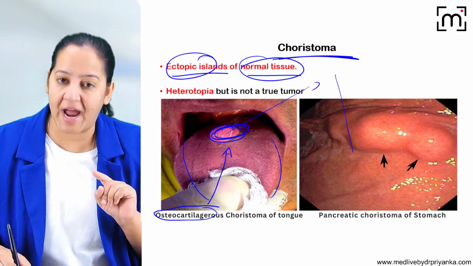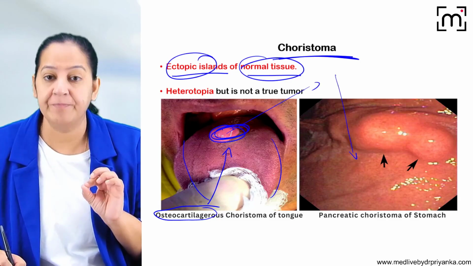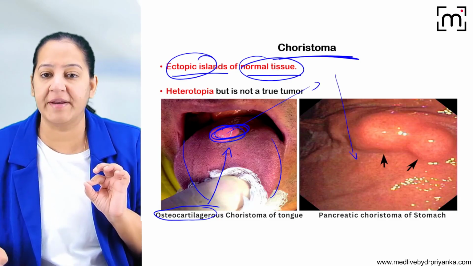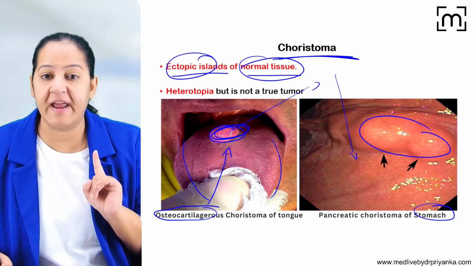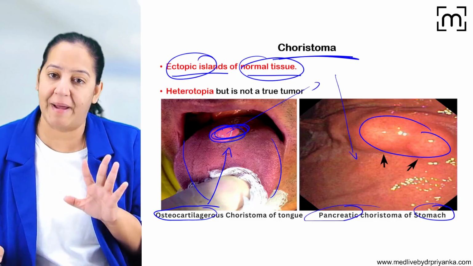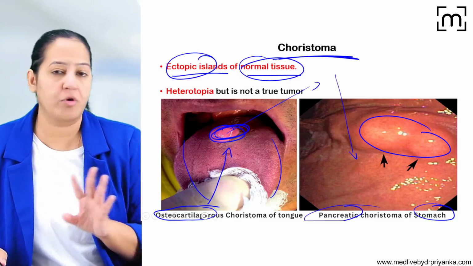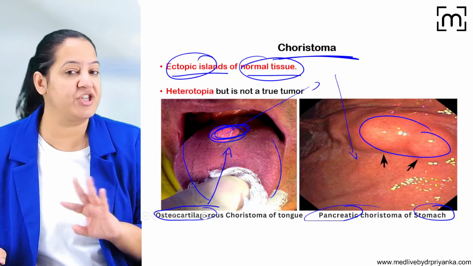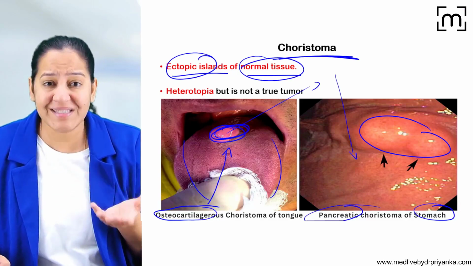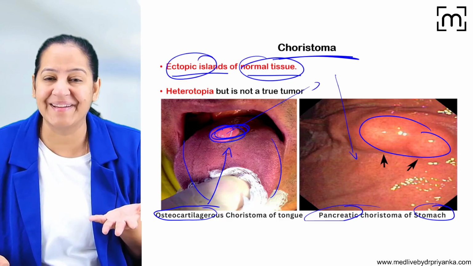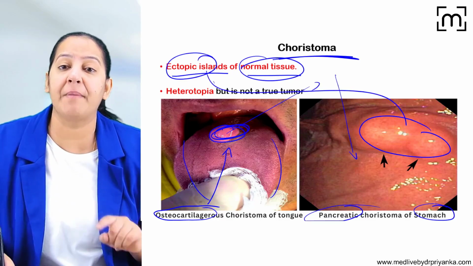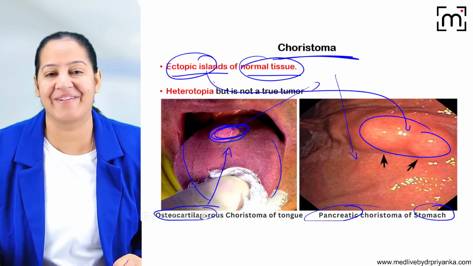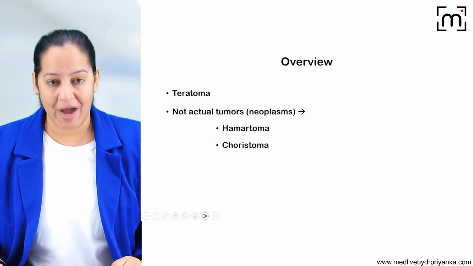Similarly, you can see we are doing an endoscopy here of the stomach. We are doing the endoscopy, and inside the stomach, we found something and we cut it and we see it's absolutely normal pancreas. Absolutely normal. Not malformed, no dysplasia, no anaplasia, nothing. But inside the stomach, we don't normally have pancreas, right? So here the tissue is absolutely normal. The only thing is the site has become abnormal. Pancreas inside the stomach, so that is choristoma. I hope you got it.